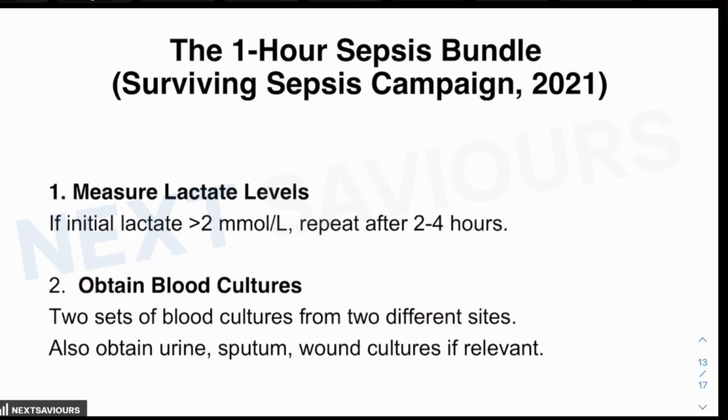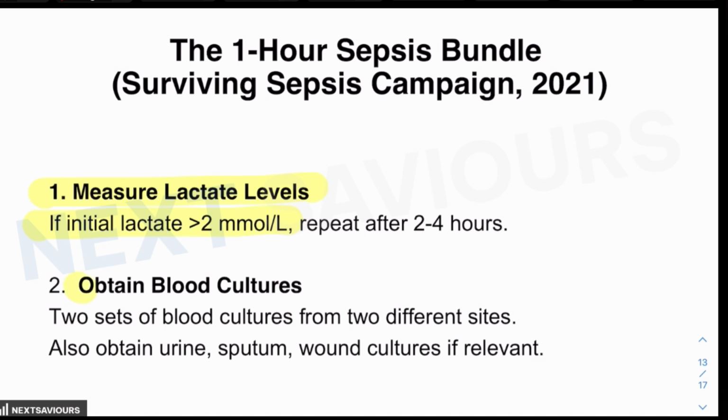All you have to do or proceed with in the first hour is to measure the lactate levels. If initial lactate levels are more than 2 millimole per liter, then repeat it after 2 to 4 hours. Now, why are lactates important? Because elevated lactate suggests tissue hypoxia and poor perfusion.